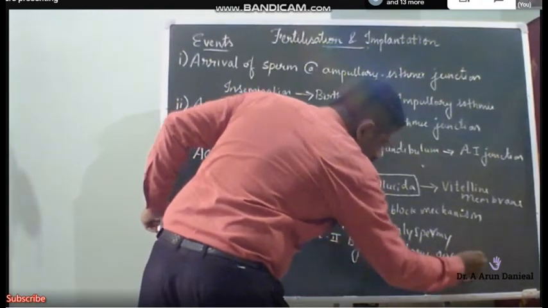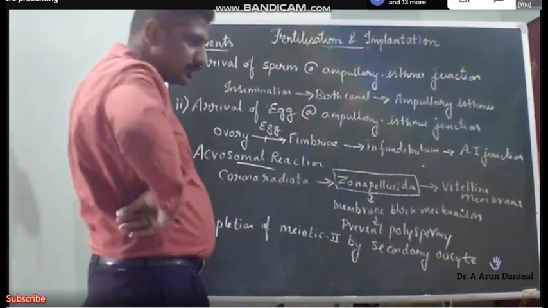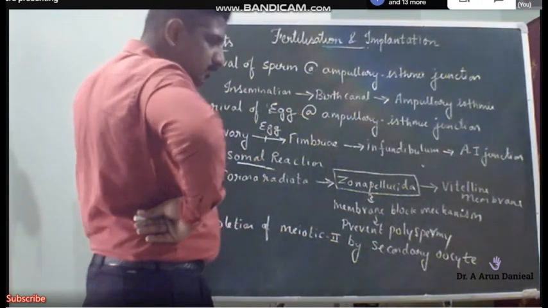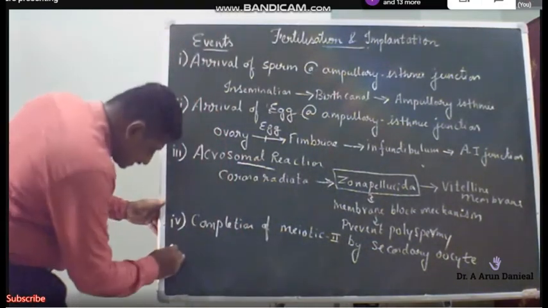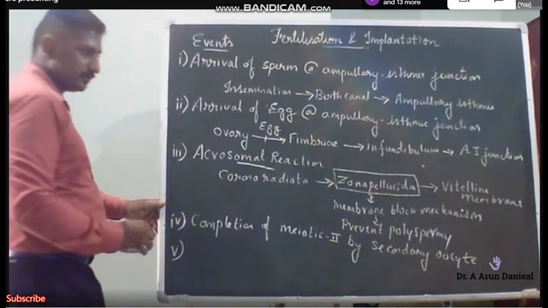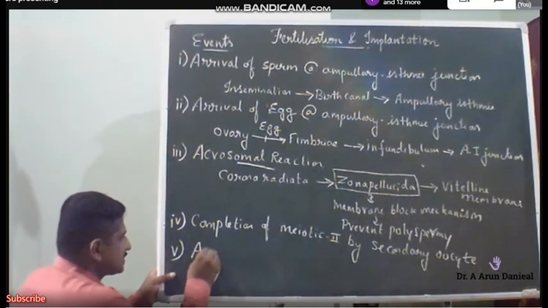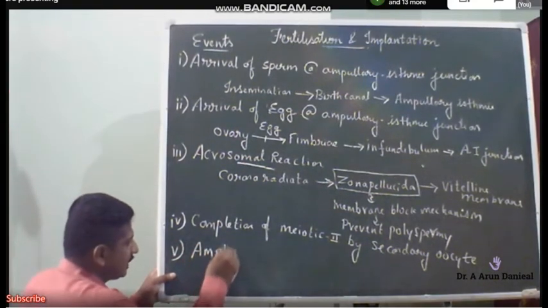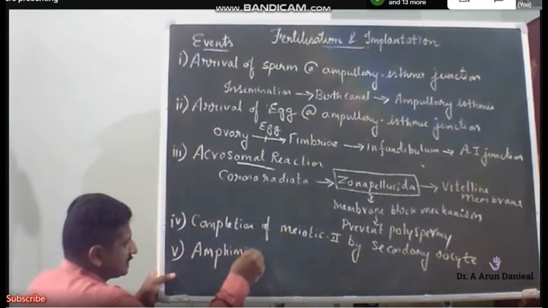Once the secondary oocyte division is completed, it becomes an ootid, and afterwards it transforms to an ovum only at the time of fertilization. So the fifth important event will be amphimixis. The fifth important event is amphimixis.